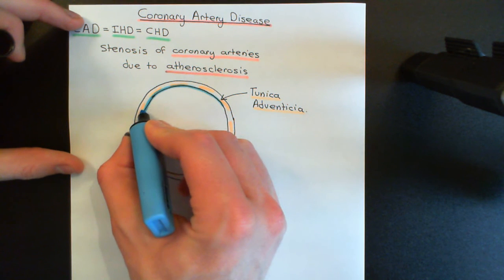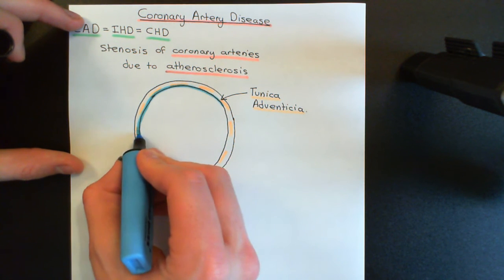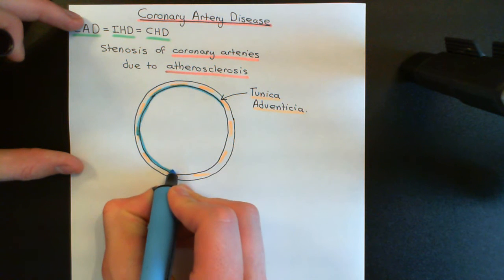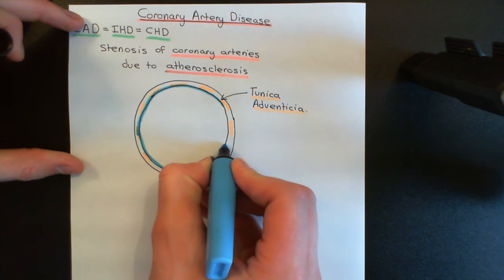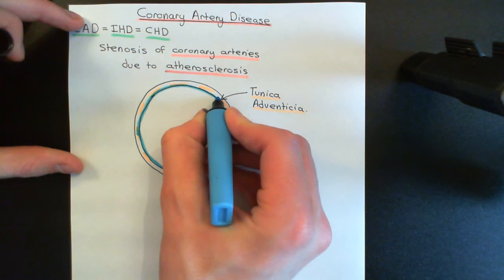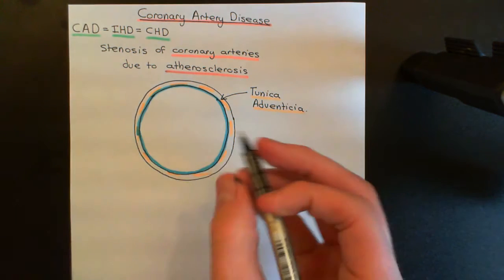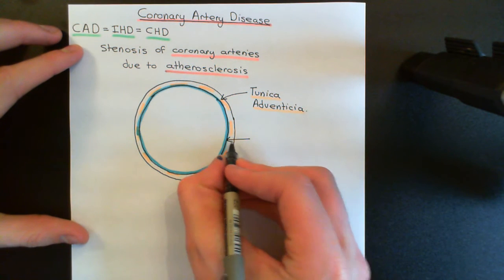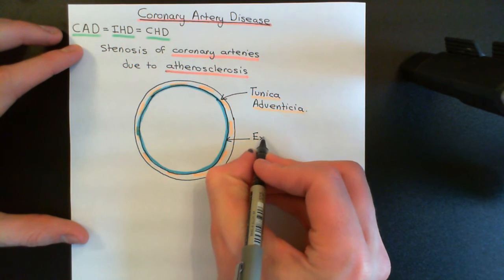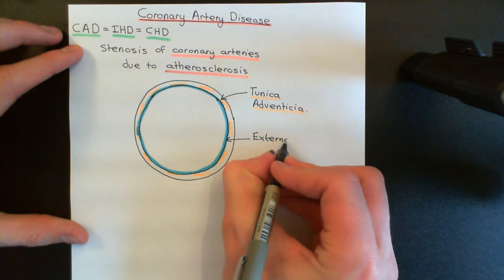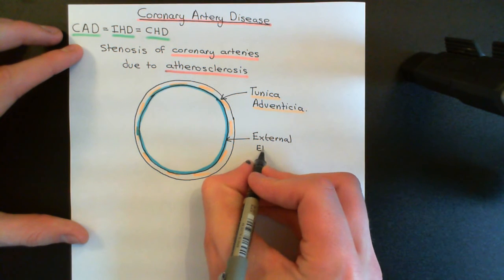So it's just a thin layer of elastic connective tissue known as the external elastic lamina, and we're going to have another elastic lamina which will be the internal elastic lamina in a moment. But this one at the moment is the external elastic lamina.